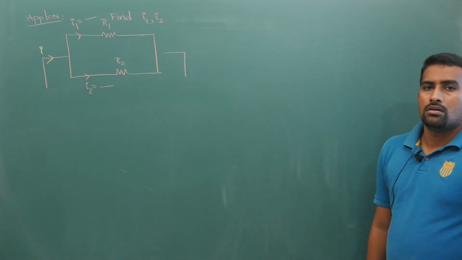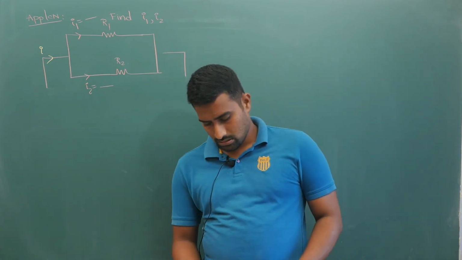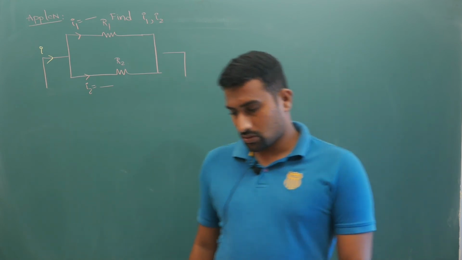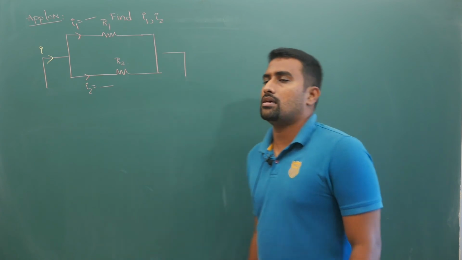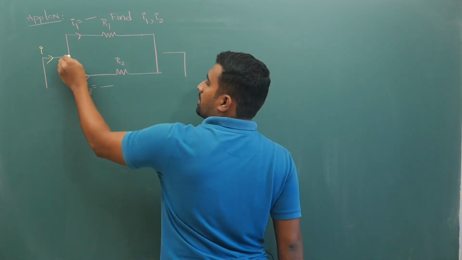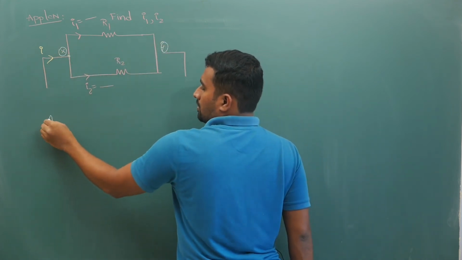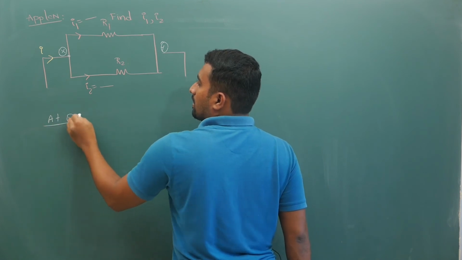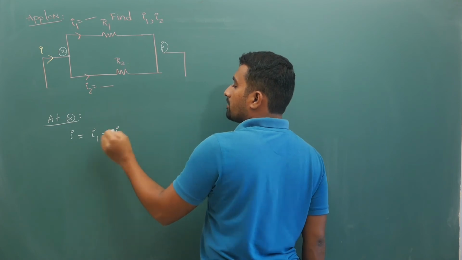Now try it, then I will explain the answer. After you try it, I will explain the solution. Pause the video clip and then do it. I will continue. So now in this example, if you take this point as x and this point as y, at x the current entering is I, which is equal to I1 plus I2.